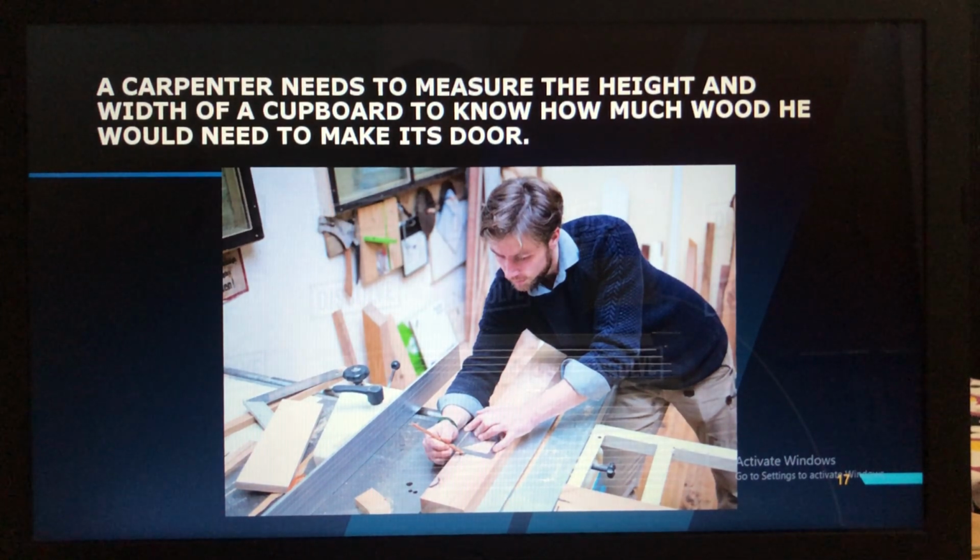Next is a carpenter. So how will the carpenter know how to make the cupboards and all? What is the height, what is the width, then only he will know how much wood he needs to make the door or the cupboard or anything that is told. Even the table and desk are made by the carpenter with wood, isn't it? So a carpenter needs to measure the height and the width of a cupboard to know how much wood he would need to make its door.